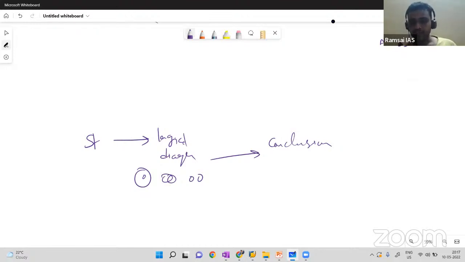Don't worry, I'll explain this point while we are solving questions, while we are drawing diagrams from the statements. But as of now, just remember, whenever you don't know the exact relation between A and C using B, skip it. You have to draw a diagram, but you have to skip at some point of time. I'll explain in detail, and it is a very simple point. You need not bother about it.